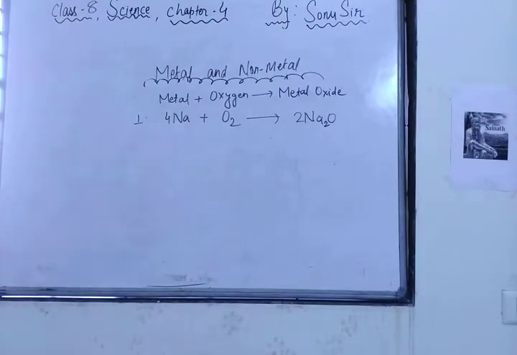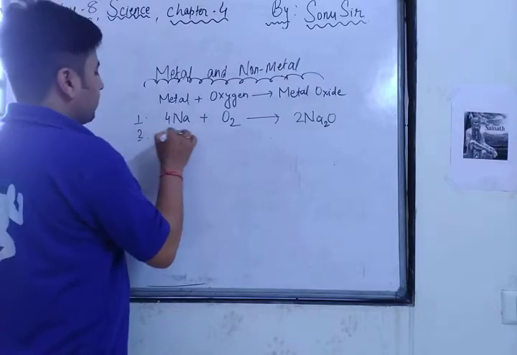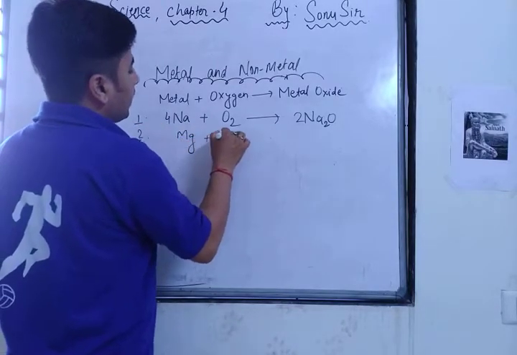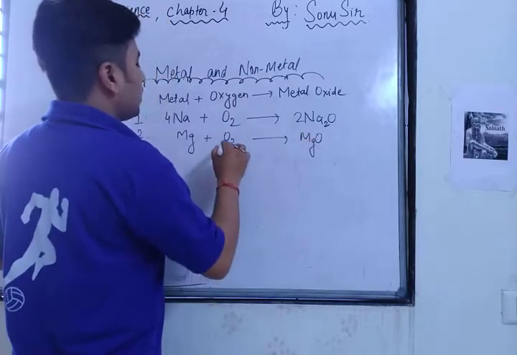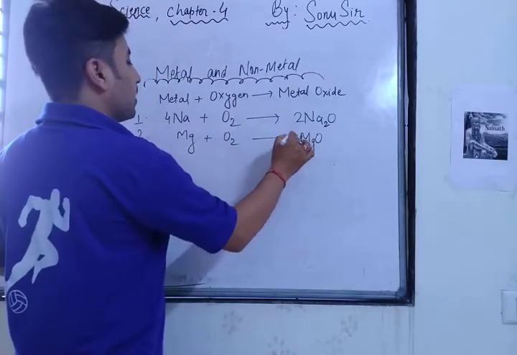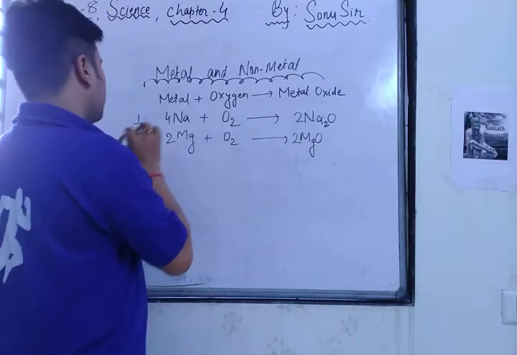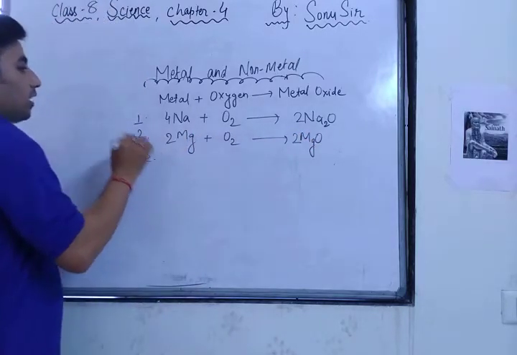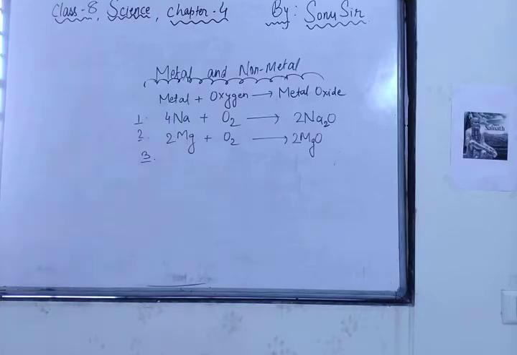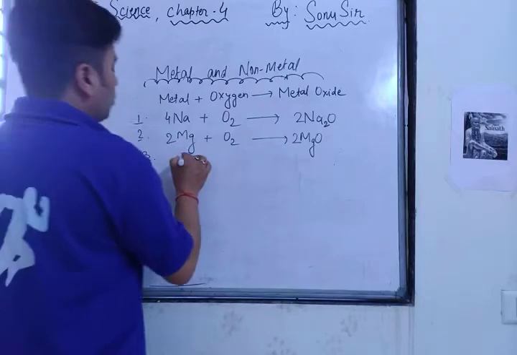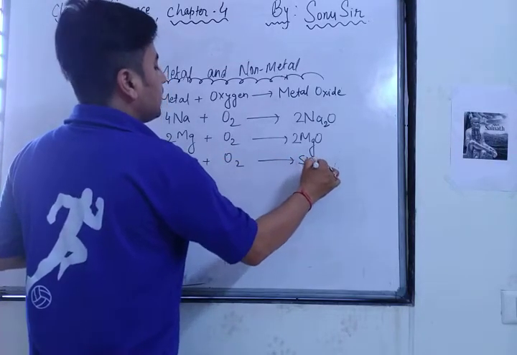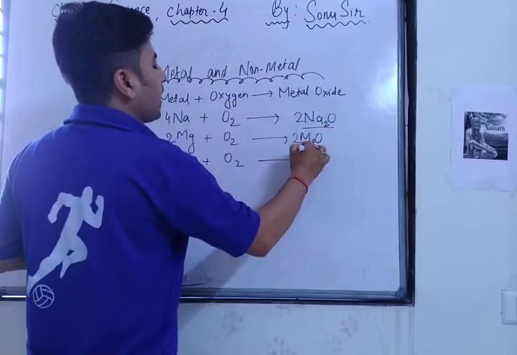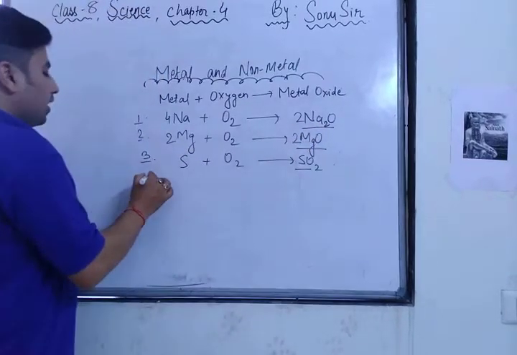After that, if I talk about magnesium, any metal you can take. Magnesium plus oxygen gives magnesium oxide, MgO. Here 2 oxygen is there, so we have to write 2 MgO, and here also 2. Now we are moving towards the third reaction. Sulfur plus oxygen, S plus O2 gives SO2. This is called sulfur dioxide. This is sodium oxide, magnesium oxide, sulfur dioxide.